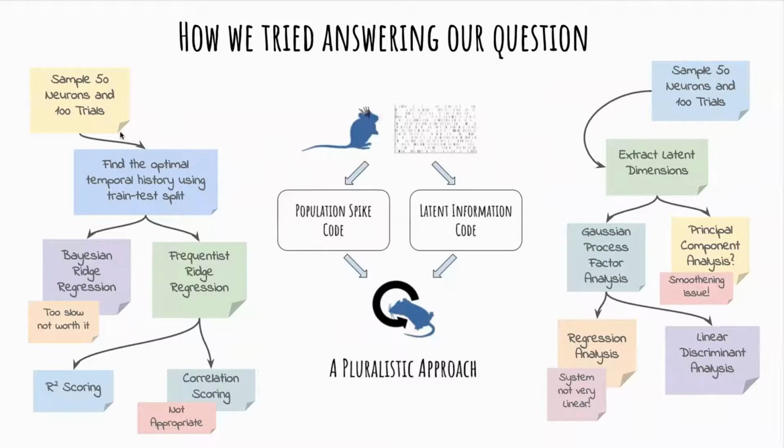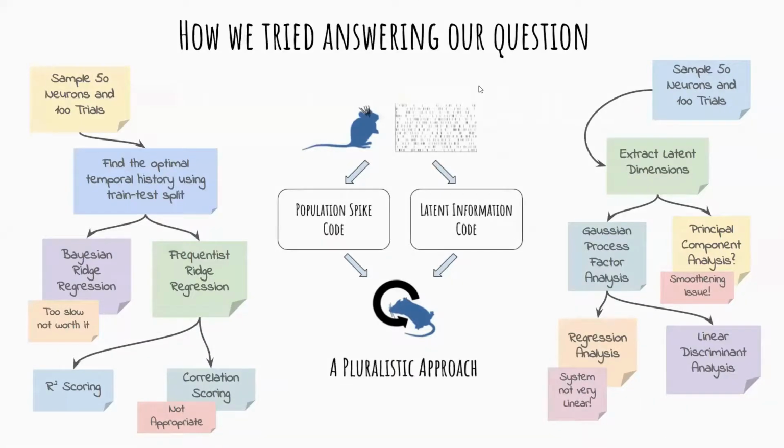Here in step 1, the population spike code part of the project, we fitted a GLM. The work involved sampling random neurons, 50, and 100 trials in the relevant brain region, pre-processing them so that only the relevant data from the onset of the stimulus to the go cue is fed to the GLM. Since preceding neural spikes can influence the present, we first found the optimal value of D for different brain regions and then trained the GLM with the optimal value of D. To remove any selection bias, the whole process was repeated multiple times on randomly selected neurons and trials.